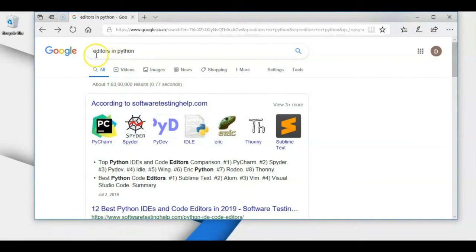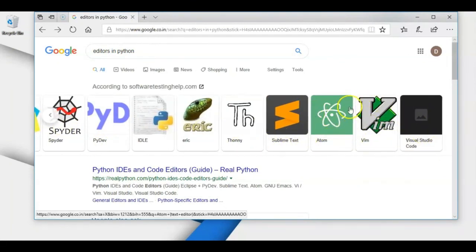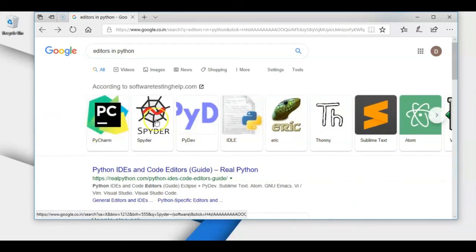When you simply Google editors in Python, you will find many options there. Like these, we are getting PyCharm, Spyder, Sublime, Atom. Atom is the one that we are going to prefer in most parts of our course. And second, we are going to prefer Anaconda, which is not mentioned here because that one is for Python and other different languages. After that, here we have PyCharm, which is the best for Python programming. But I'm going to use Atom because of its simplicity, not PyCharm.